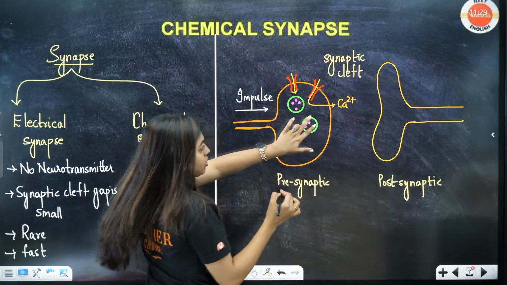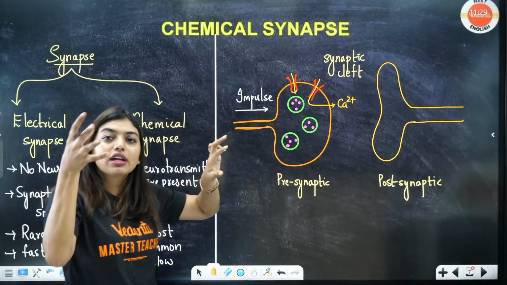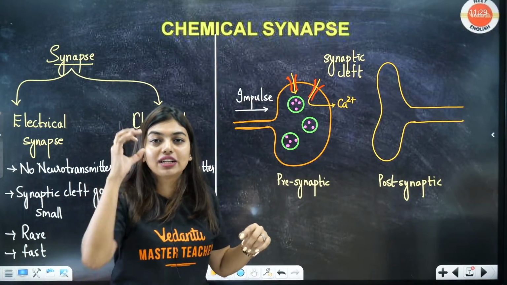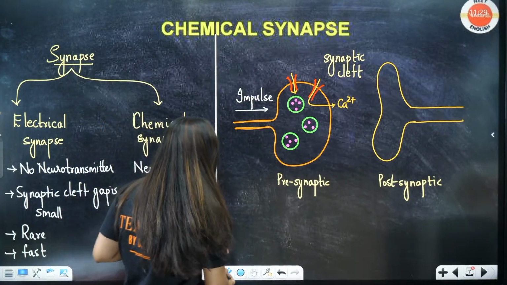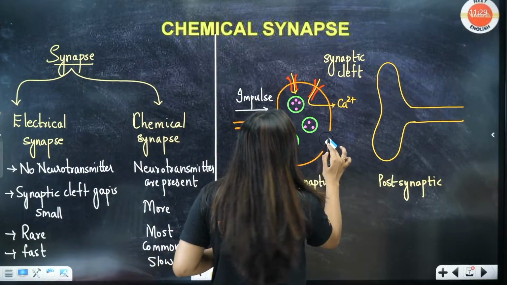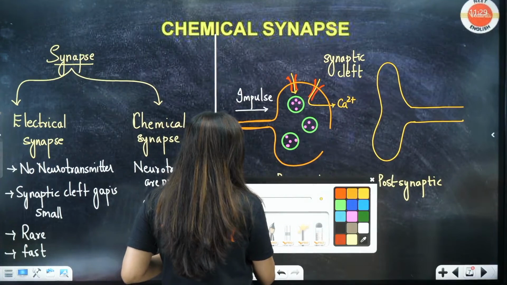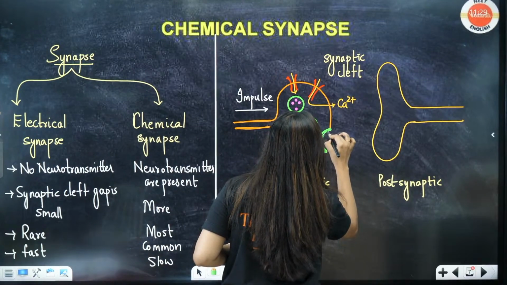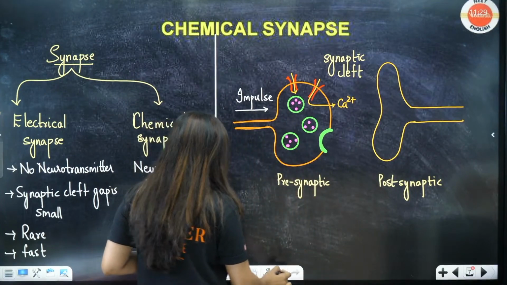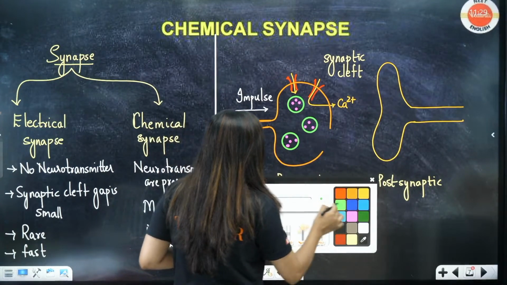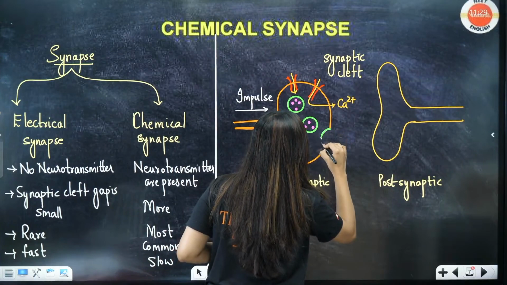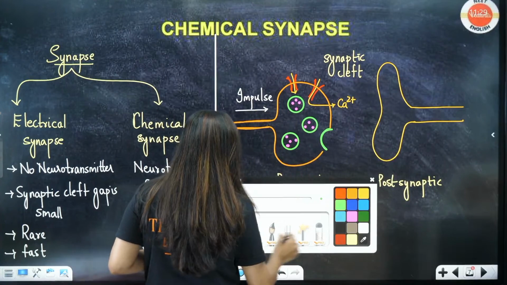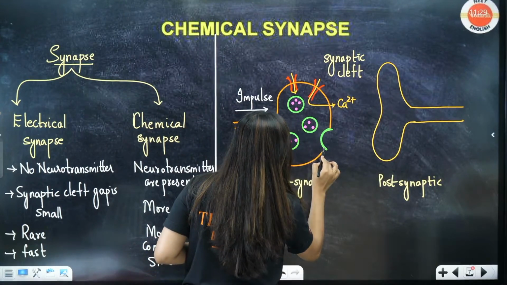When the calcium ions are released inside, automatically the synaptic vesicle will understand that it is time for me to open and release the neurotransmitters. So what is it going to do? It's going to release the neurotransmitters to the synaptic cleft.